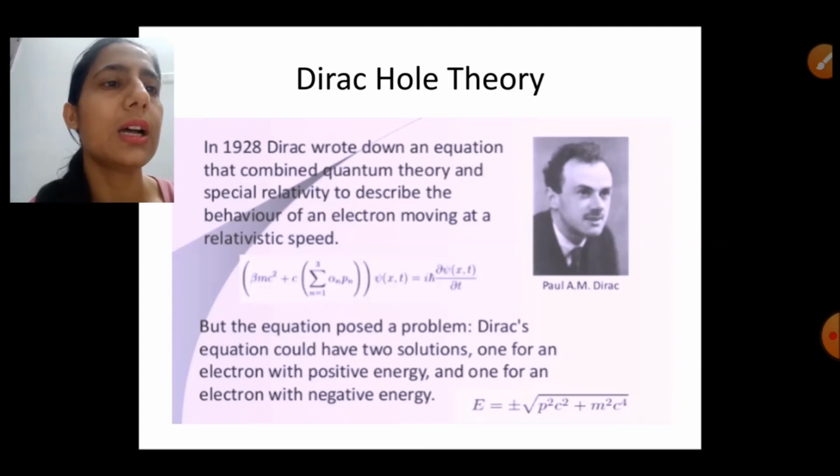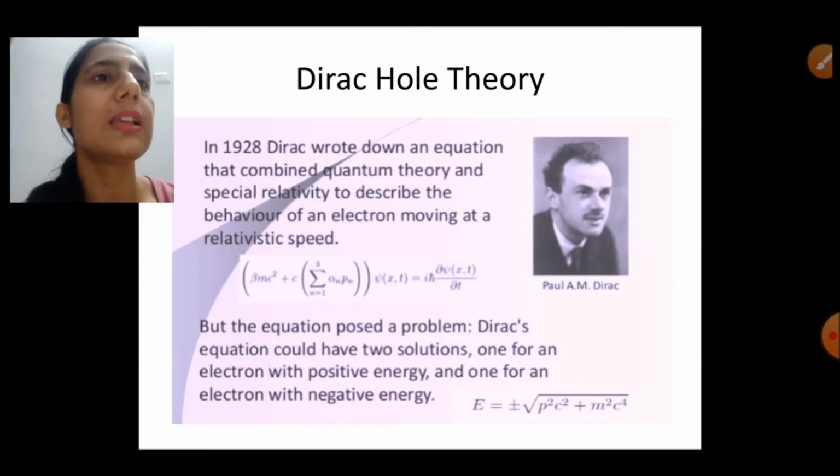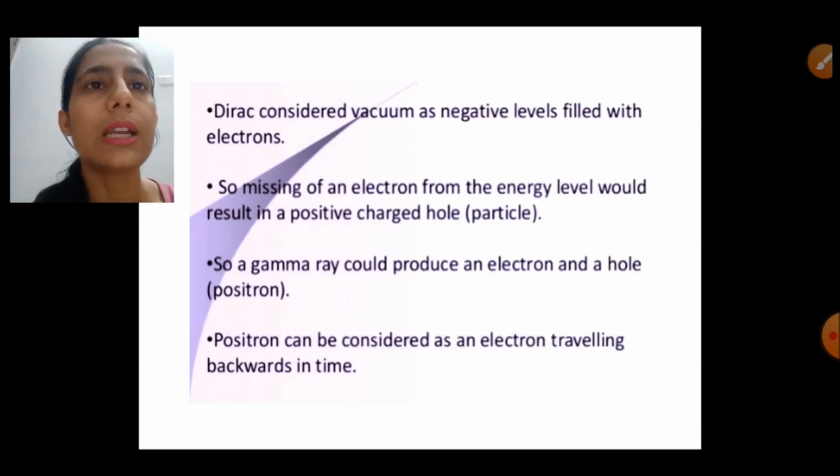You can see in the bottom right corner that energy is positive and negative also. So it means that positive energy corresponds to electron. Then what about negative energy? So he gave the concept of antiparticle. He said that electron is having an antiparticle whose energies are negative, and he gave the name positron to that antiparticle.